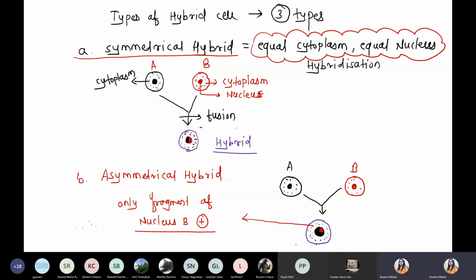Okay. Chalo. And the last point, number 3, cybrid. See, first we discussed symmetrical hybrid. Second we discussed asymmetrical hybrid. Now we are talking about cybrid. And cybrid is also called cytoplasmic hybrid. Only cytoplasm showing the fusion, no nucleus fusion. Cytoplasmic hybrid.